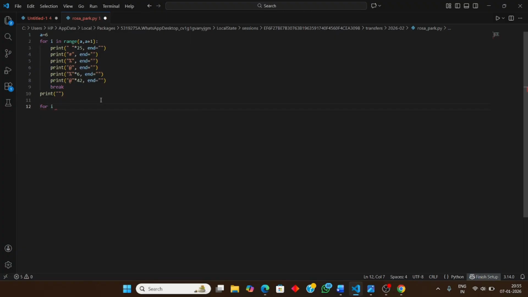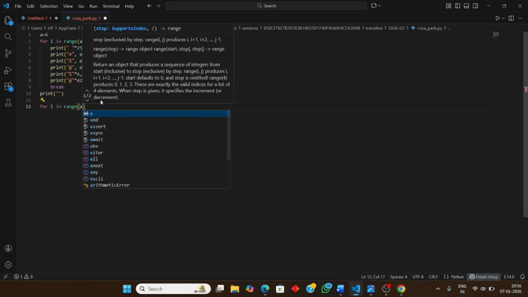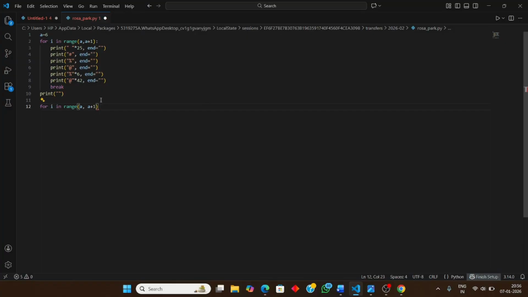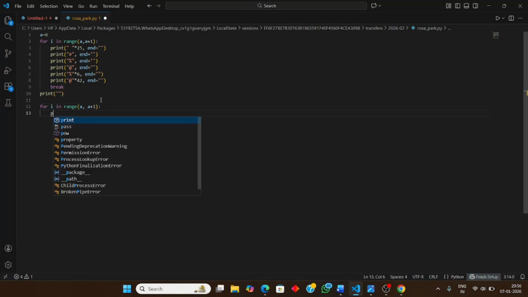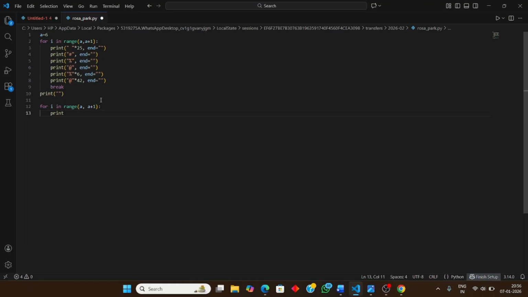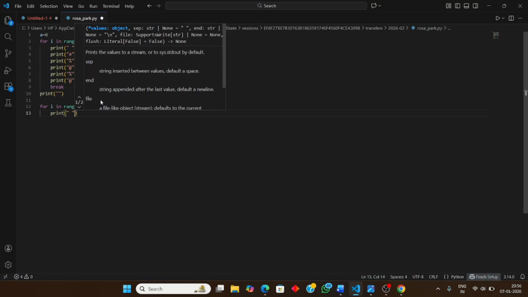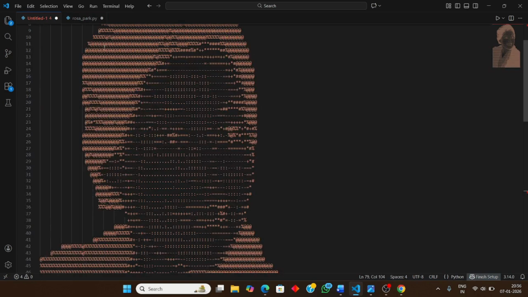We will be using another for loop in the same range, a comma a plus 1. Then first of all we need space, so we will be entering space that will be less, because we need it in the structure form now.